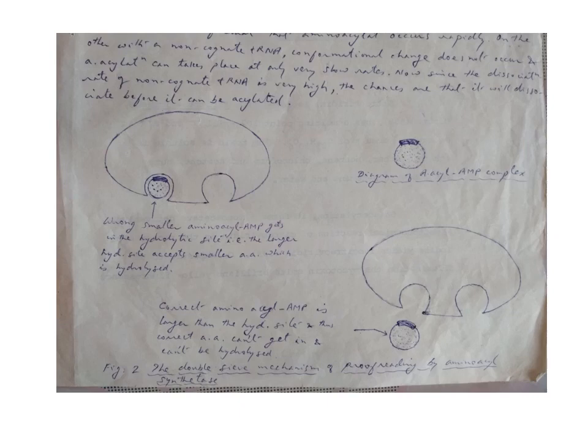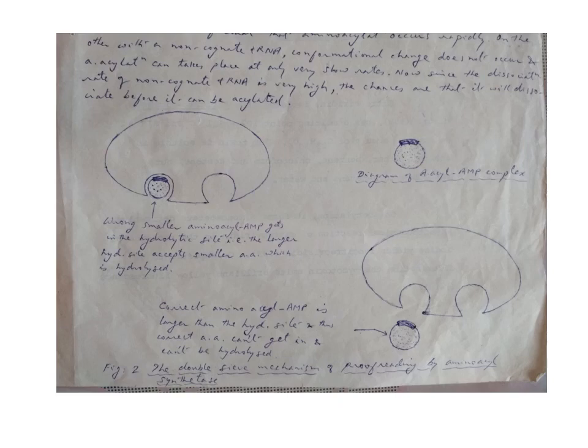So you can see in this figure number 2, in the small diagram, it has been shown that the aminoacyl AMP complex, and just left of the small diagram, the wrong, smaller aminoacyl AMP gets into the hydrolytic site, that is the larger hydrolytic site, except a smaller amino acid which is hydrolyzed.